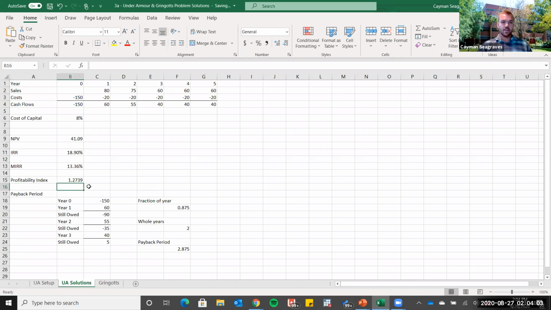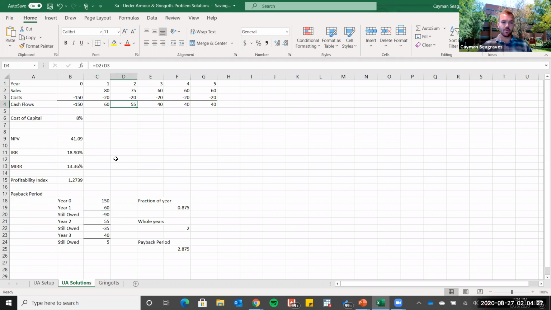we will calculate the payback period. First, in year 0, we have negative 150 million. That's the first outflow, cash flow that goes out of the firm. Next, in year 1, we receive a $60 million cash flow. So after year 1, we still owe 90 million. In year 2, we receive 55 million.